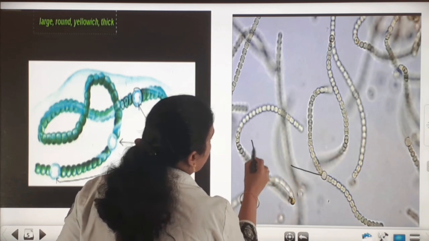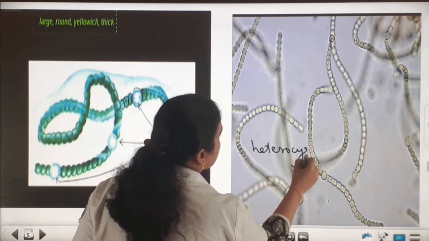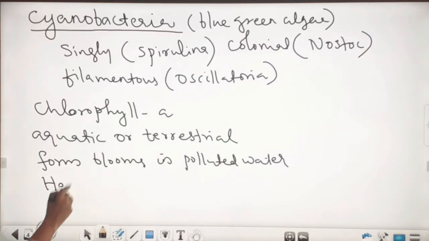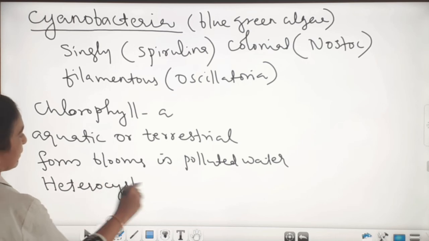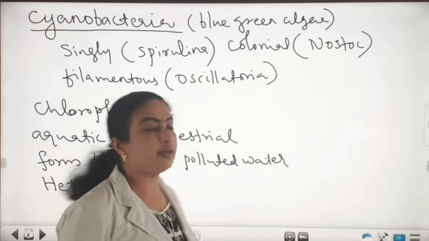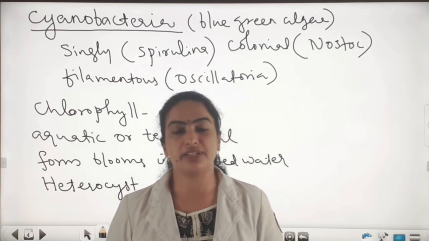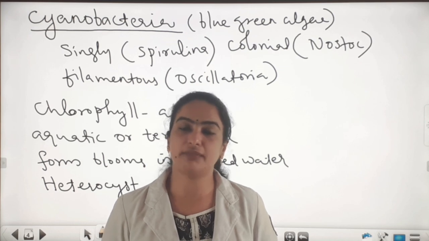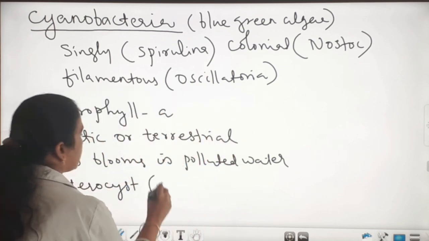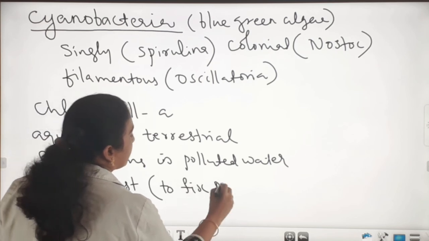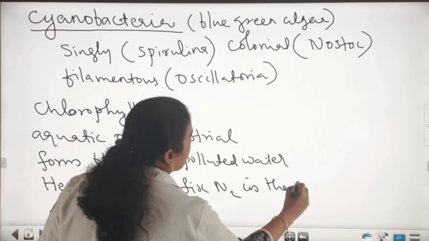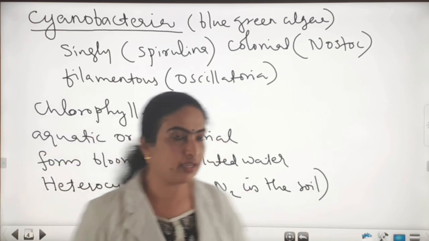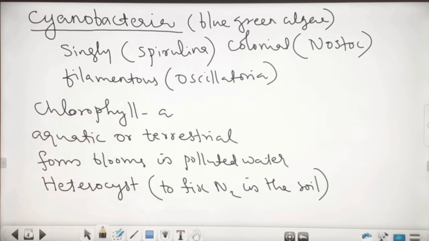The heterocyst present in Nostoc or in some cyanobacteria plays a major role in fixing the atmospheric nitrogen in the soil, and it also increases the soil fertility. So that's all about cyanobacteria.